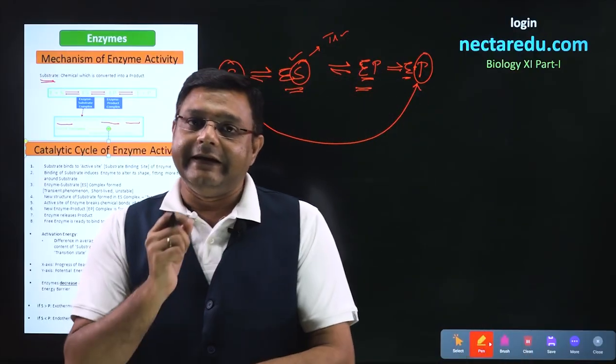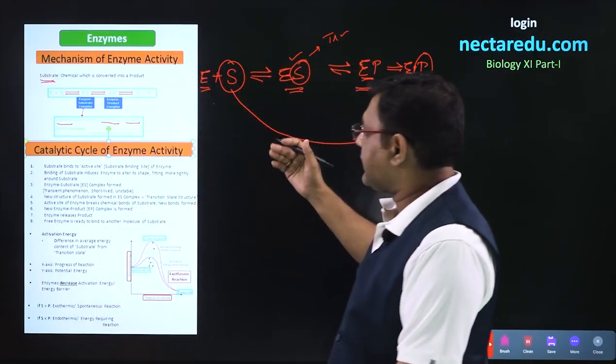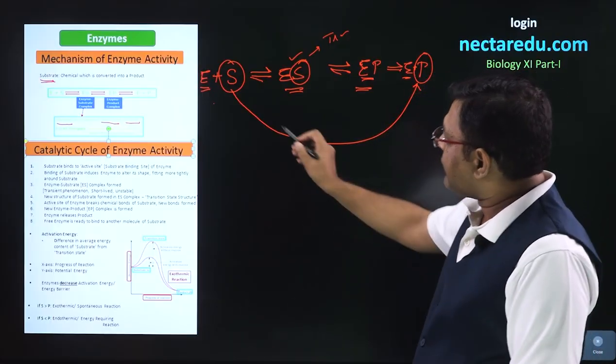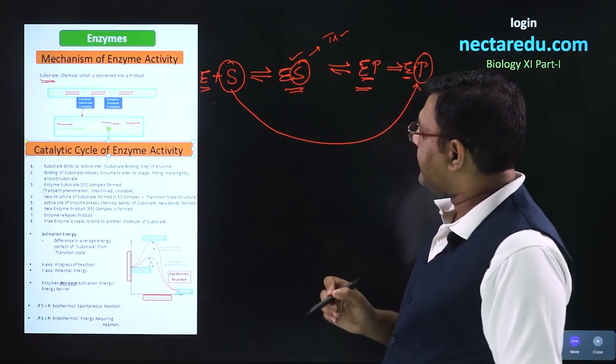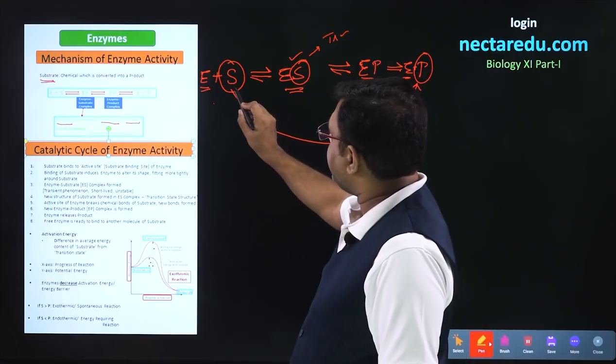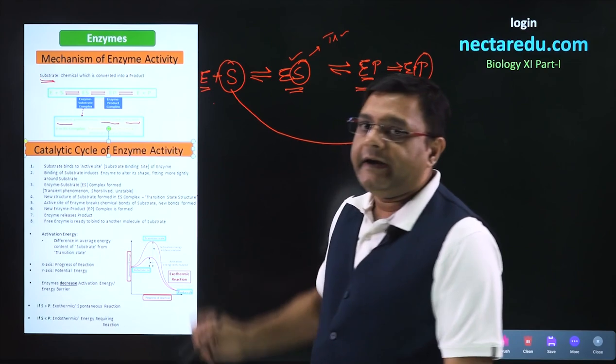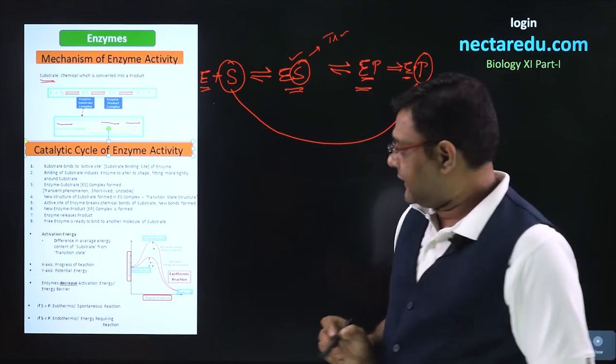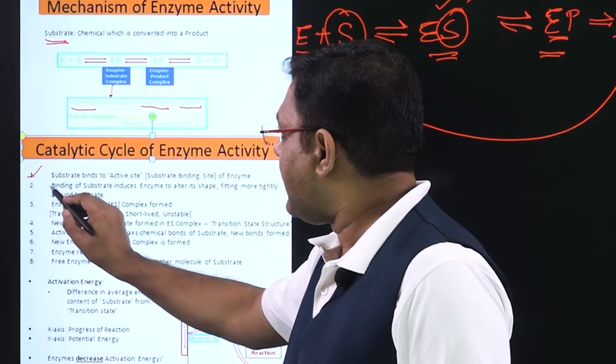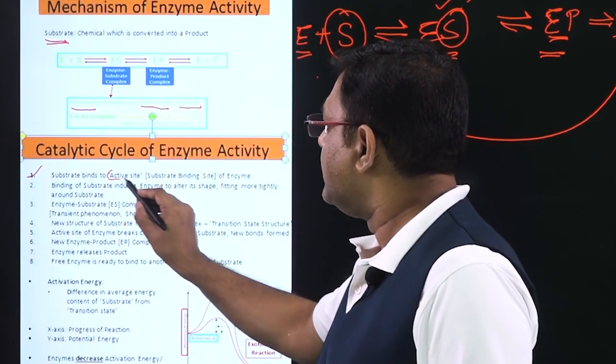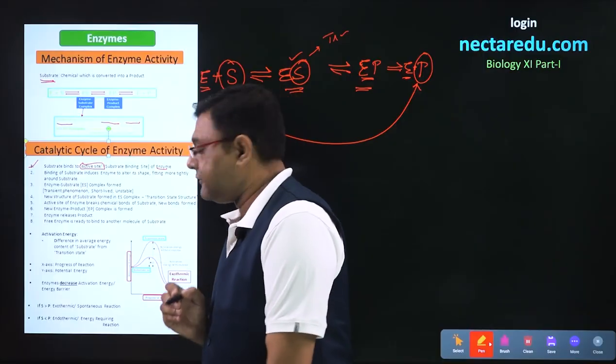Talking about the detail of this enzyme activity, as we had seen in this reaction, the substrate binds to the enzyme. So the substrate will bind to the active site of the enzyme. So first, what is going to happen? Substrate binds to the active site of the enzyme.